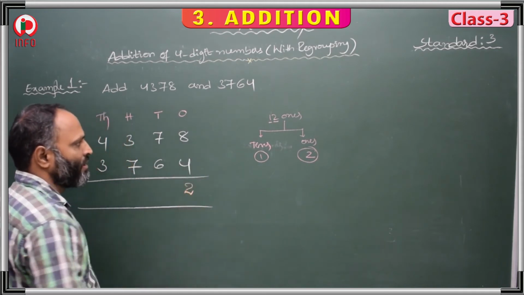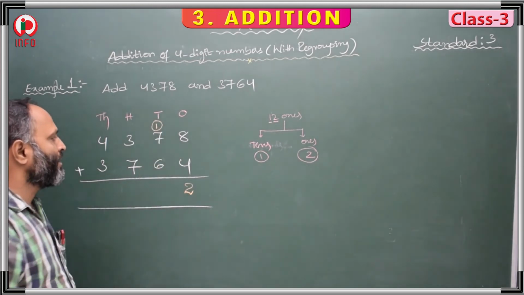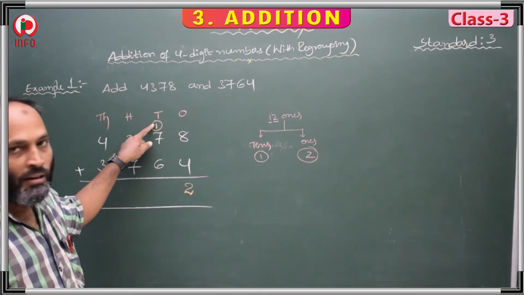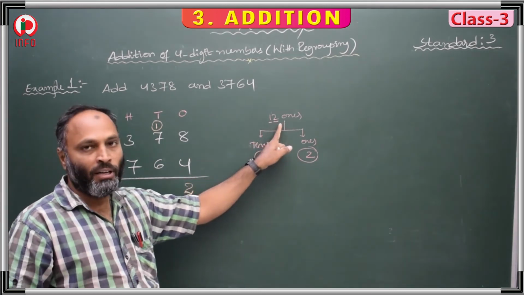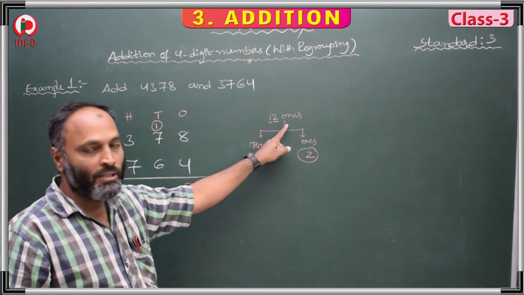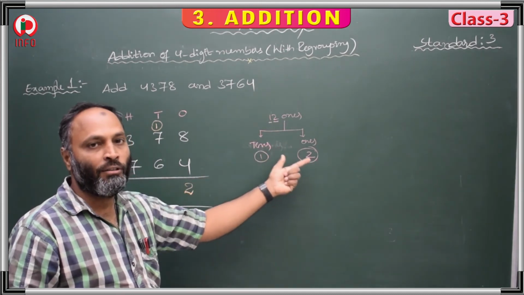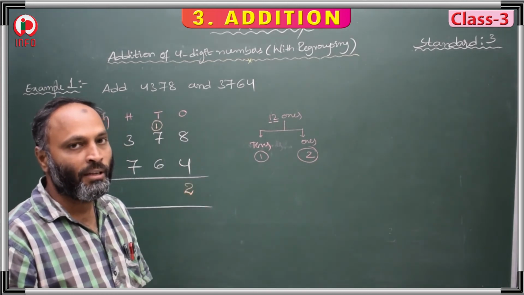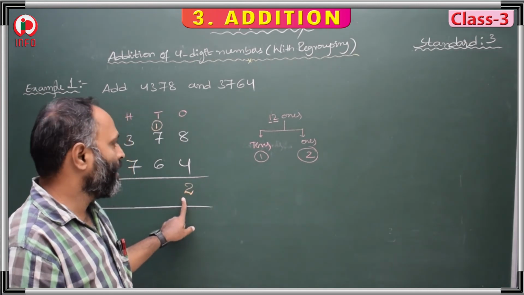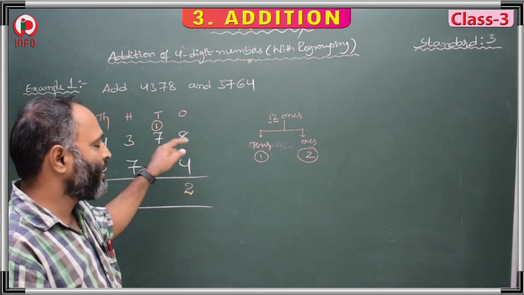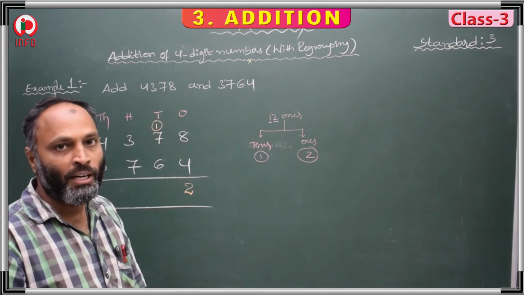And 1 ten we keep on top of our tens place, on top of 7. Whenever a double digit number comes, 12 ones means 1 ten and 2 ones. It makes 12. In the ones place we keep 2, and this 1 we keep exactly in the very next place, on top of our tens place.